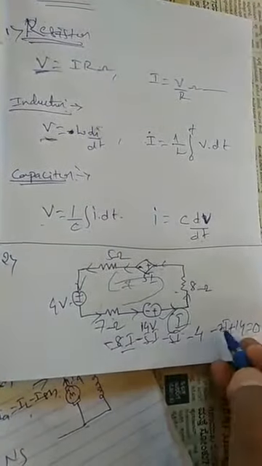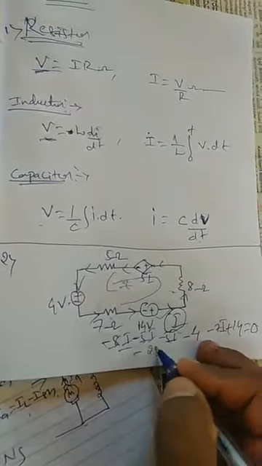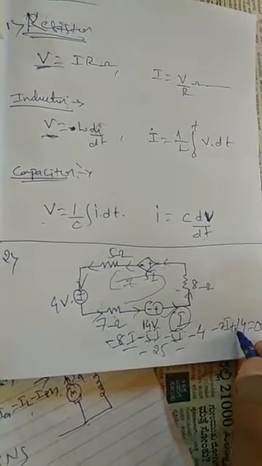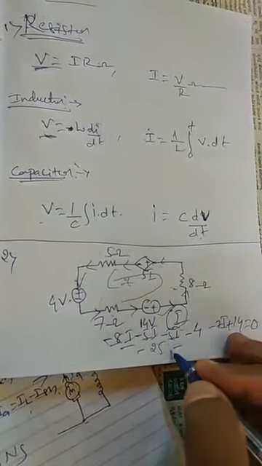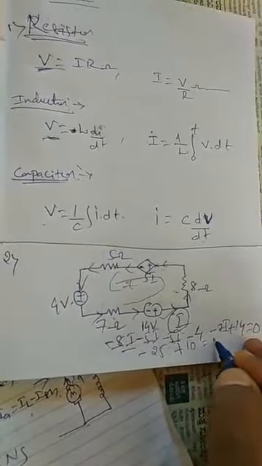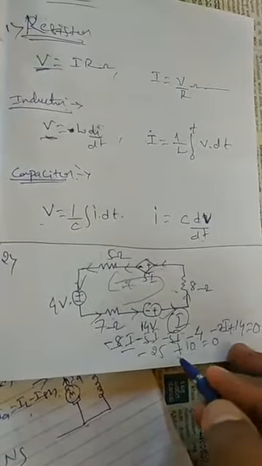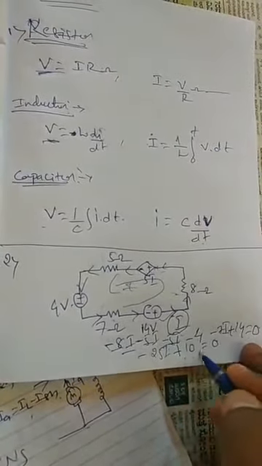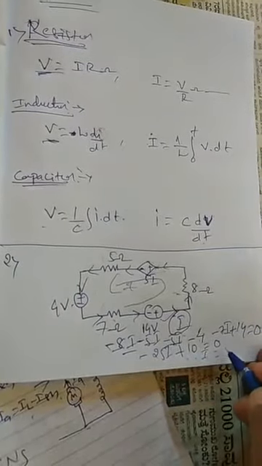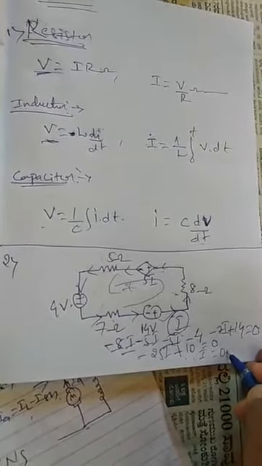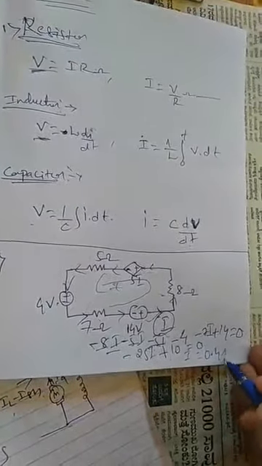So minus 18, 7 minus 25. 14 minus 4 is plus 10. Minus 25I plus 10 is equal to 0. Therefore, I is equal to how much? 10 divided by 25 means 0.4. So 0.4 ampere is the answer. So this is how we have to solve this problem, right? Next.